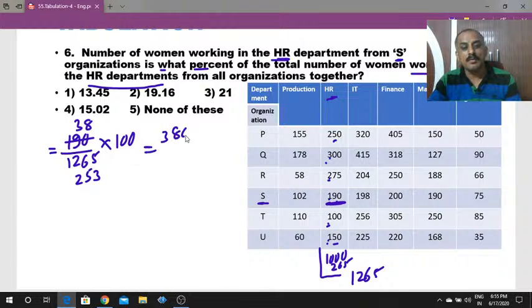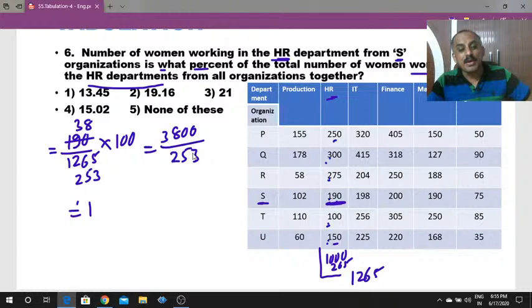3800 by 253. Then what is your answer? It is equal to 253 once 253. What is 380 minus 253?